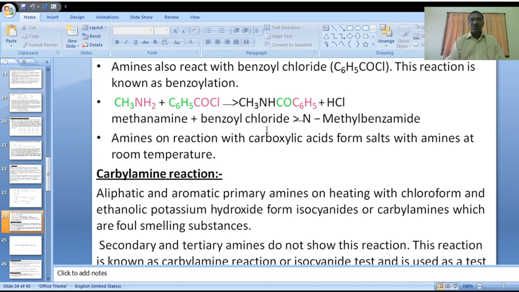In the last reaction we got acetamide; here, N-methylbenzamide is formed in this particular step. This reaction is called benzoylation reaction. Benzoylation and acetylation we discussed clearly.